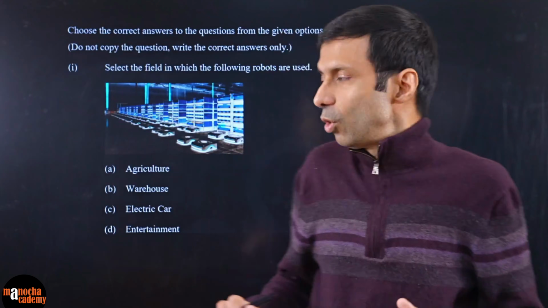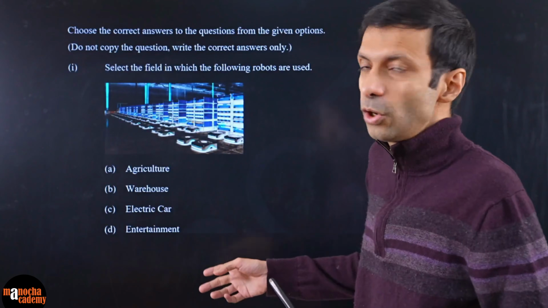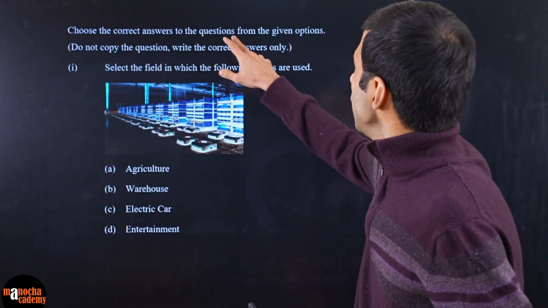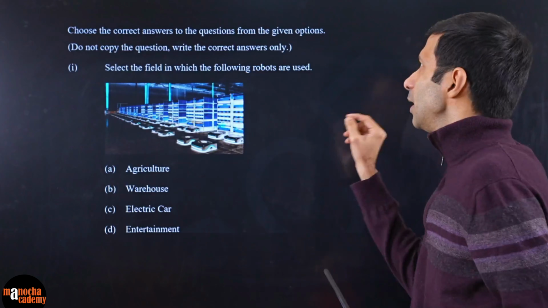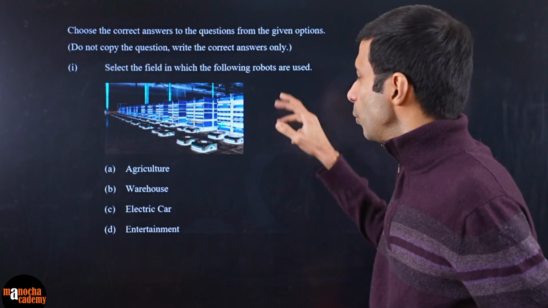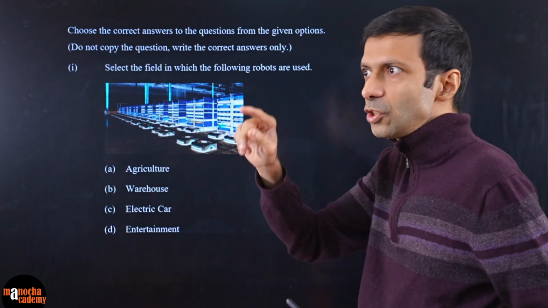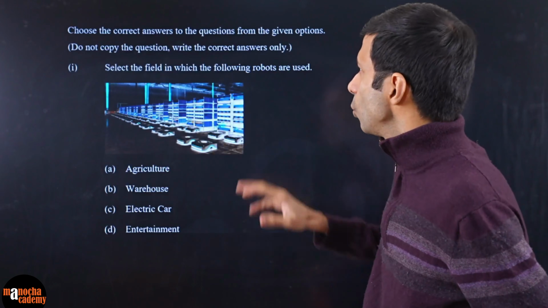This is section A, where all the questions are compulsory. So these are your MCQ based. So it says choose the correct options from the questions given below. Do not copy. You just have to write the correct answer only, right? So suppose if the answer was A, agriculture, you have to write A, agriculture. You don't have to copy down the question.